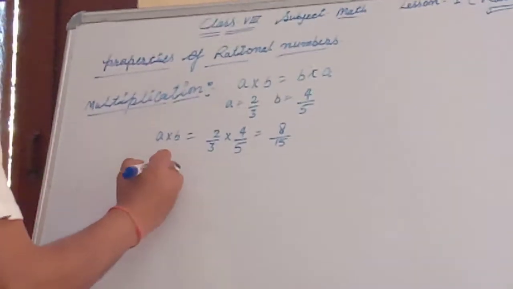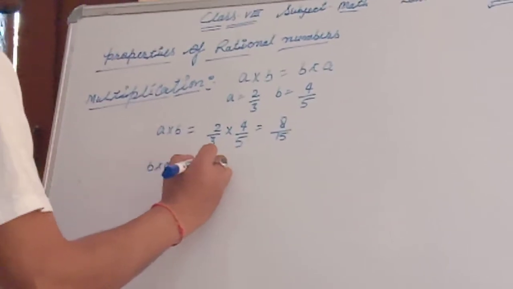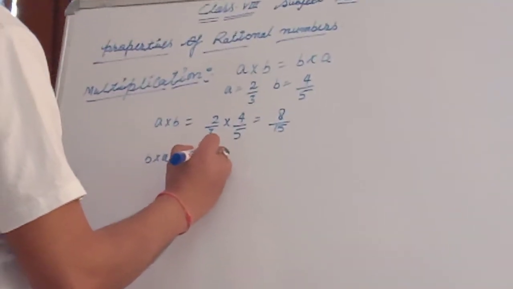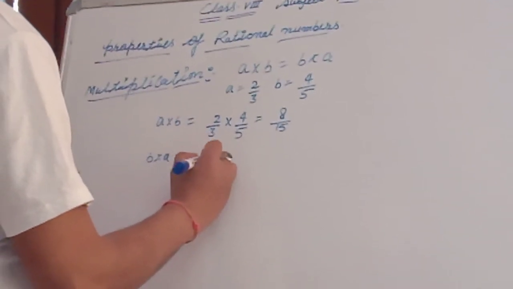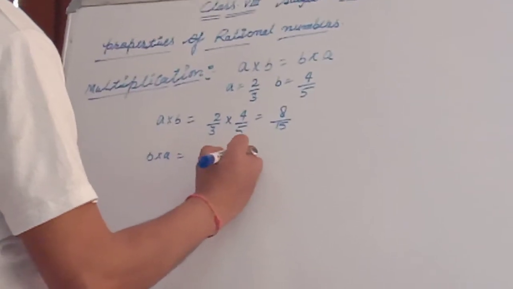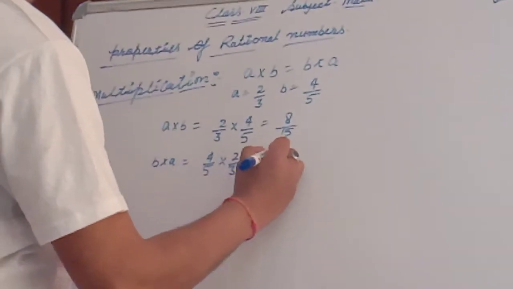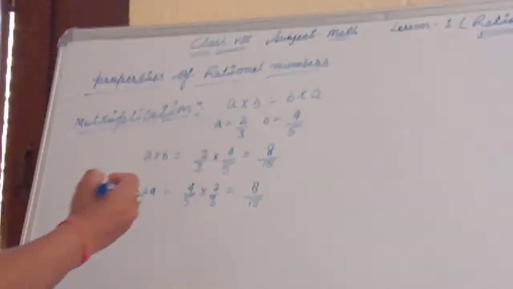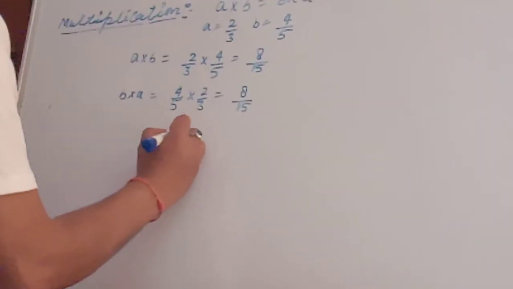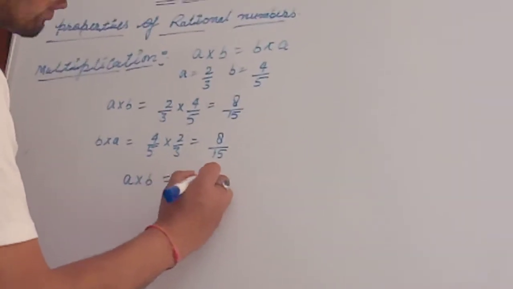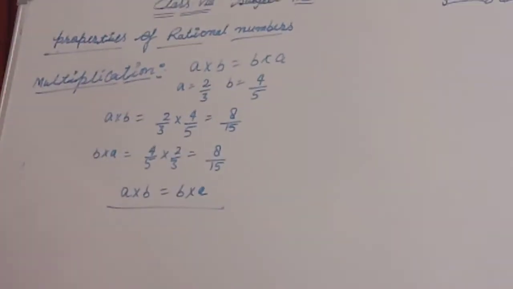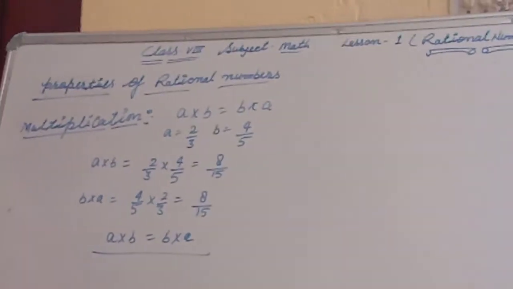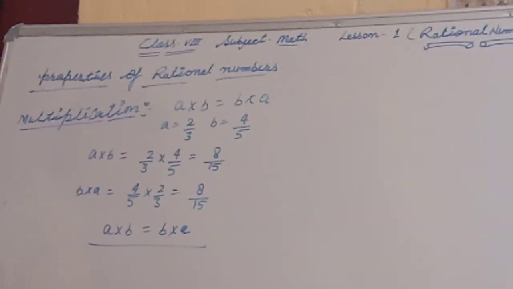Okay. Second way, b cross a. First of all, 4 upon 5 into 2 upon 3. Then 4 twos are 8 and 3 fives are 15. That means here a cross b is equal to b cross a. That means the commutative property with multiplication is followed by rational numbers.